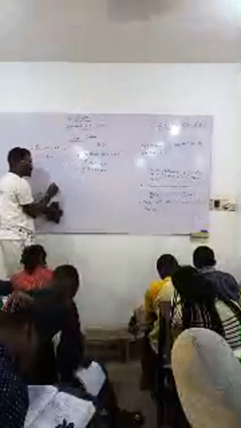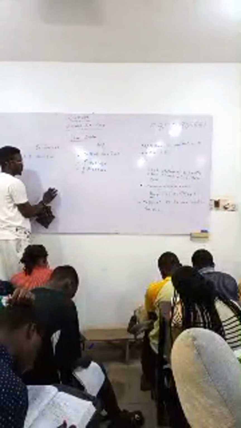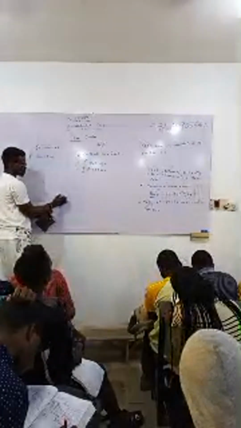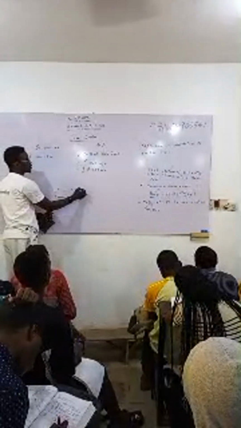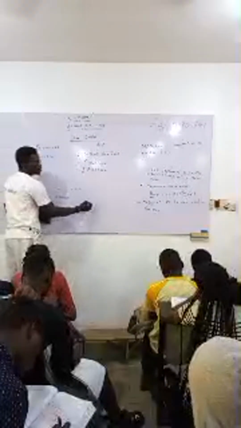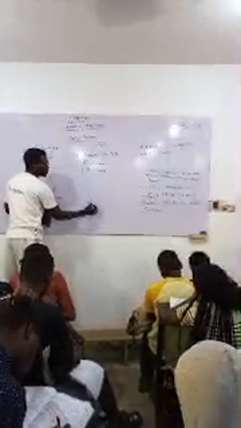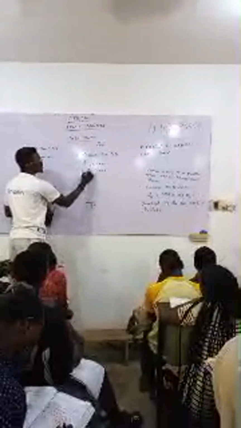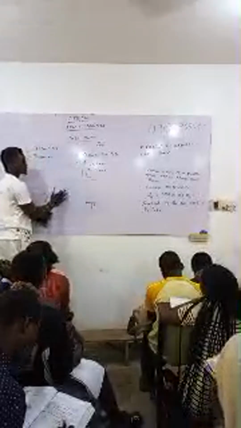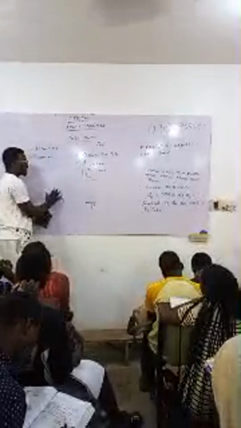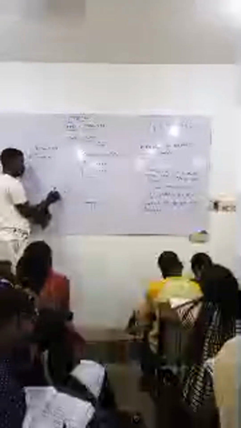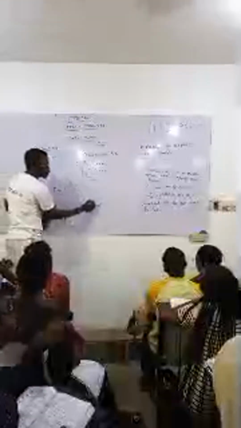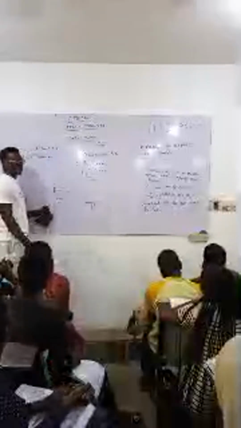Let's say the cathode ray is released from a source. As the cathode ray is coming, if this is a positive pole and this is a negative pole, because it is a cathode ray, what is the charge of the cathode ray? Negative. So it will move towards a positive pole.